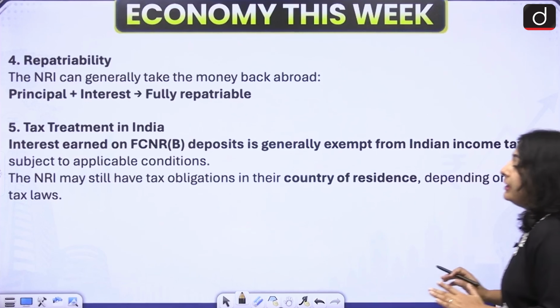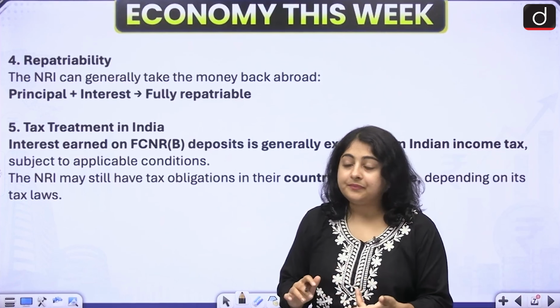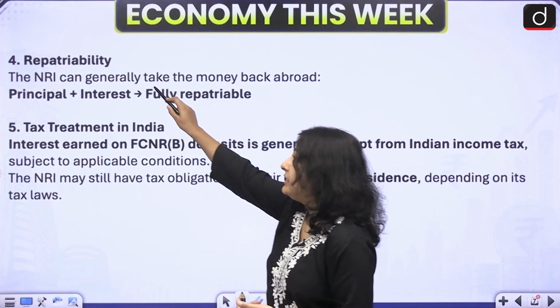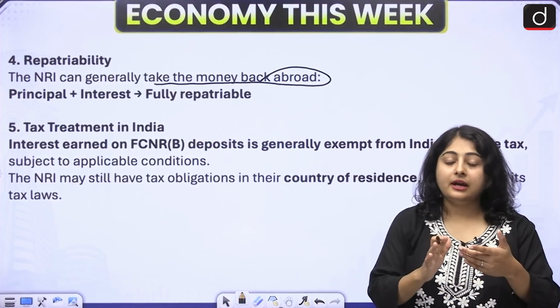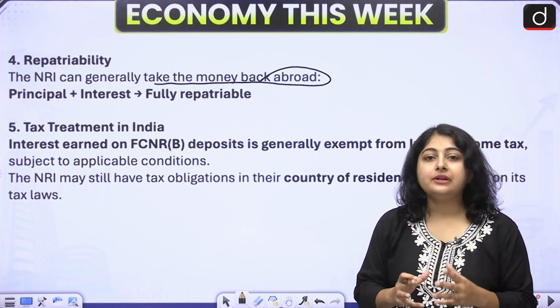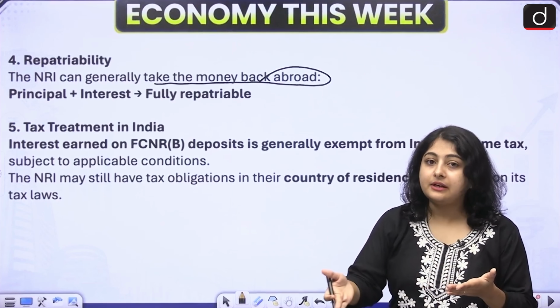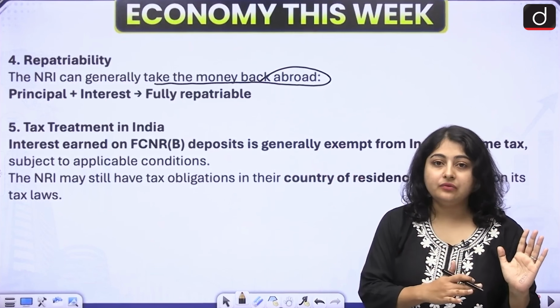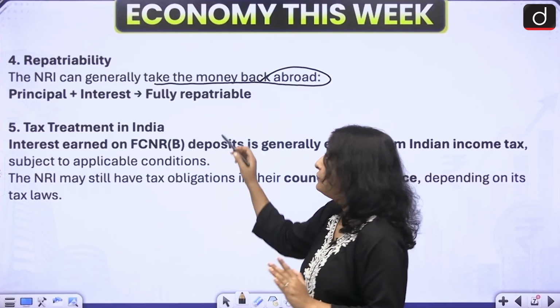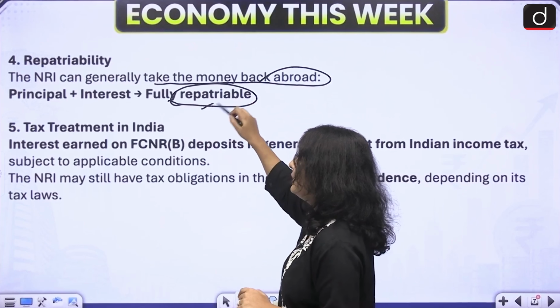Okay. Now, the next feature is repatriability. What does that mean? The NRI can generally take the money back abroad. Let's say that your deposit has matured. So, after 5 years, you can take your principal amount as well as the interest you have earned. You can take all of that amount to your respective country. Okay. So, this is fully repatriable.